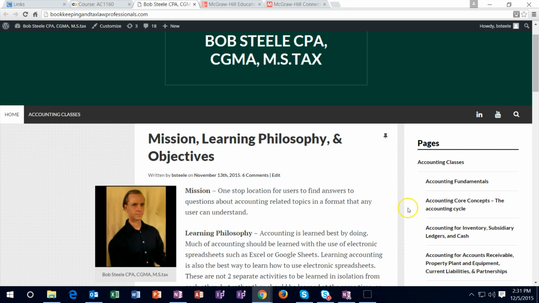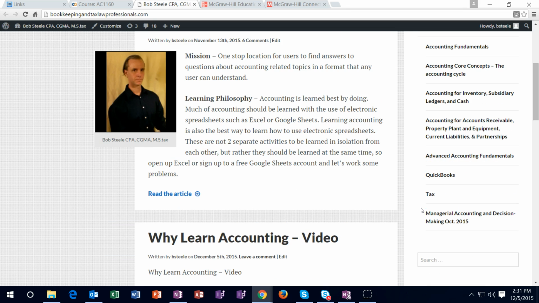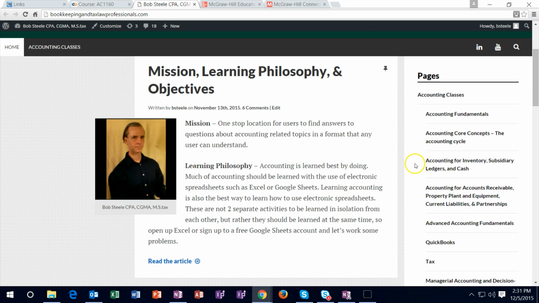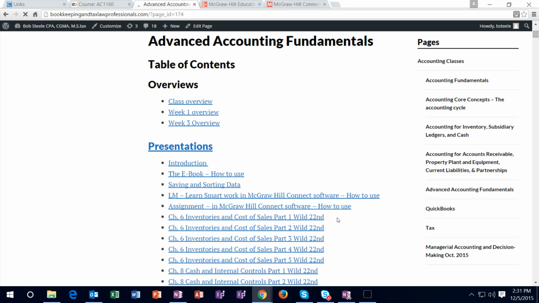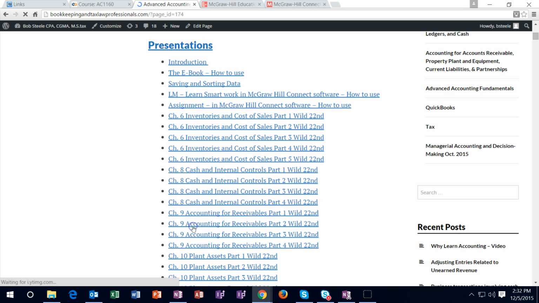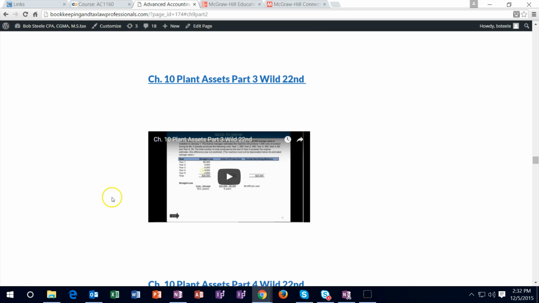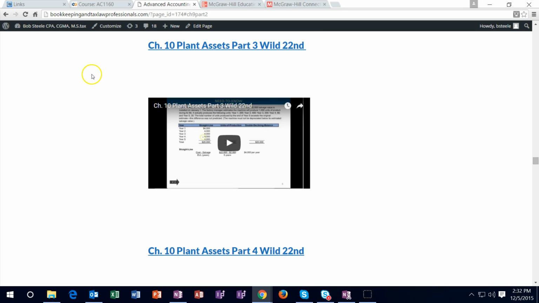And then our classes are going to be either on the right-hand side or they may be below in terms of this window that will be your class, or the drop down over here. But I think this thing will always show up even on a tablet or something like that. So you're in Advanced Accounting Fundamentals. And so all the videos that are in the Moodle Shell should be in here, and you should be able to basically access them wherever you have an internet connection, hopefully without going into the portal and within the Moodle rooms. And then you could just scroll down as well to find what you're looking for in that format.